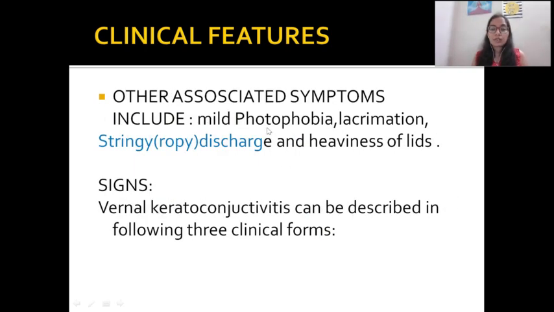Also, what are the other associated symptoms? There would be mild photophobia, lacrimation, stringy ropey discharge, and heaviness of the lids. Photophobia is intolerance to light. Lacrimation is excessive tear secretion, and stringy ropey discharge would be present, along with heaviness of the eye. If there is papilla formation in the lids, there would be heaviness of the eyelids.